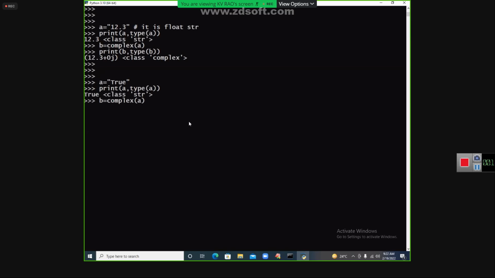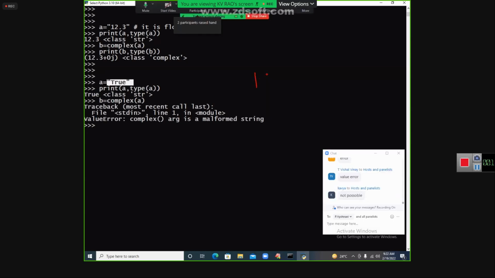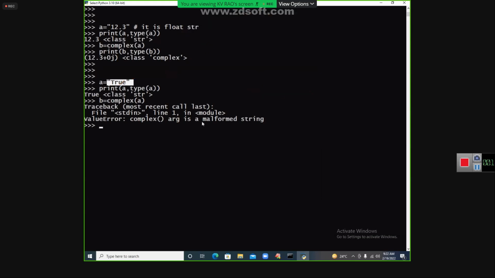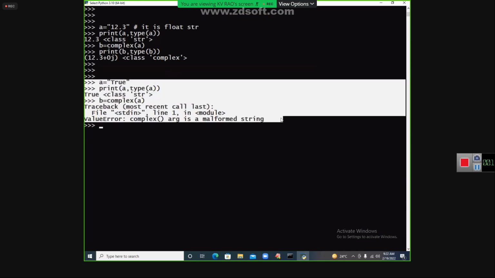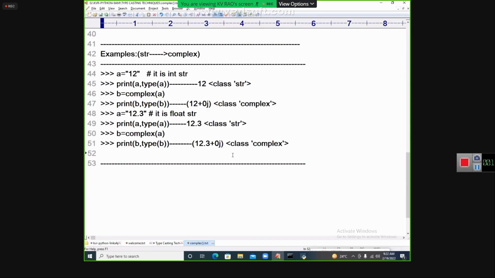Possible or not possible, you need to say. Is it an error or 1j plus 1 plus 0j now? So it is going to be not possible. It is treated as a pure string in this case. Don't feel that it is 1 plus 0j. It is not going to be taken like that. So it is one important point to be taken: not possible to convert. So take care of that.